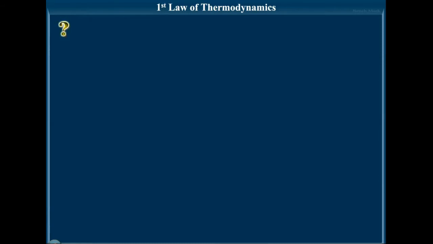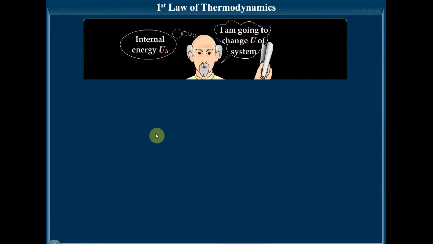So from this statement, it is clear that the total energy of the universe, that is the system and the surroundings taken together, is always constant during any physical or chemical process. So let us go in detail. The first law of thermodynamics.